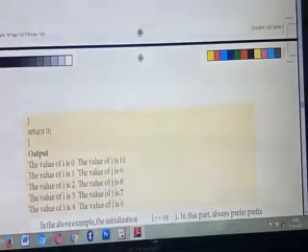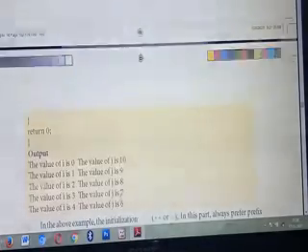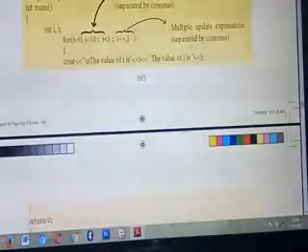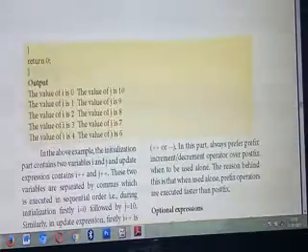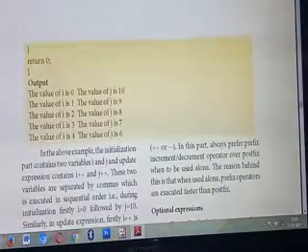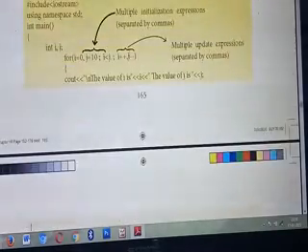So what's the first value of j? 10. Understood. Listen carefully. Next thing, i plus plus. What's the value of i plus plus? Already 0, 0 plus 1, you will get 1. j minus minus: already the value of j is 10, so 10 minus 1, 9. So the value of i is 1, and it will execute until the condition becomes false. Next, already you got 1, so 1 plus 1, 2.